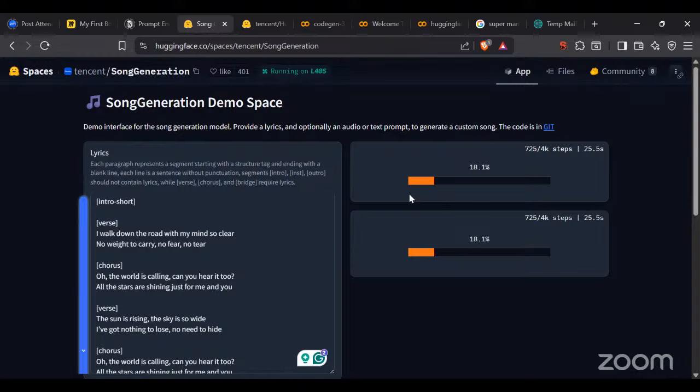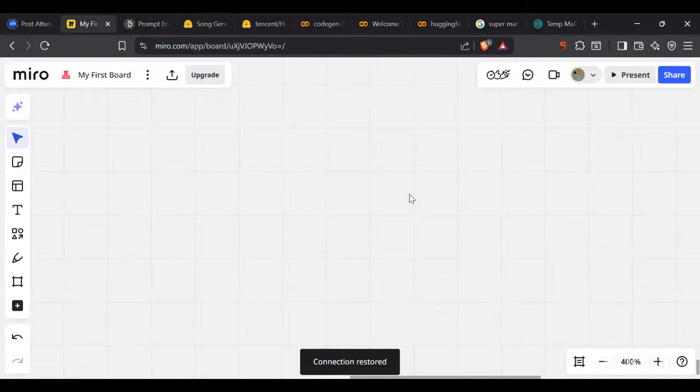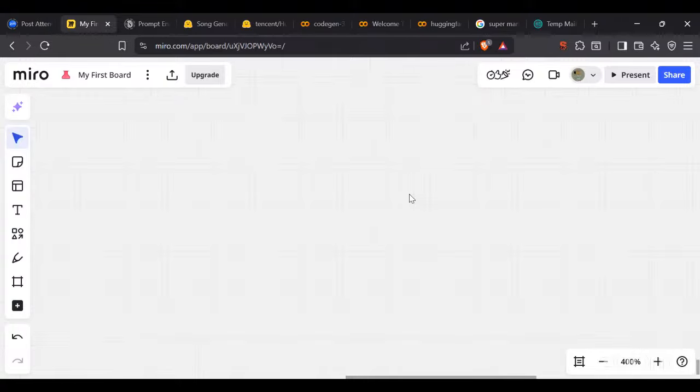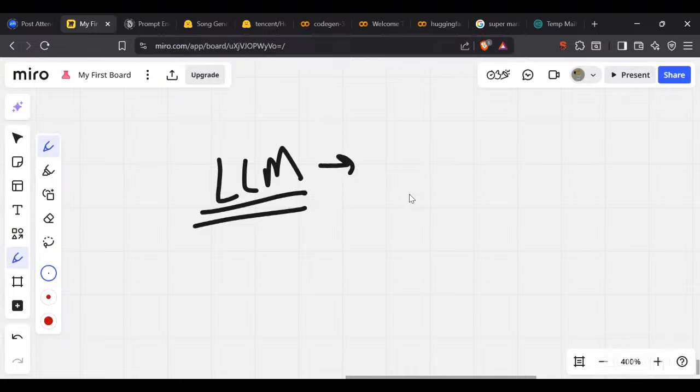In the meantime, while it is generating, I want you guys to tell me one thing. We got to know that whenever I want to build my own model, I'm not going to build my own LLM. So what can we do?